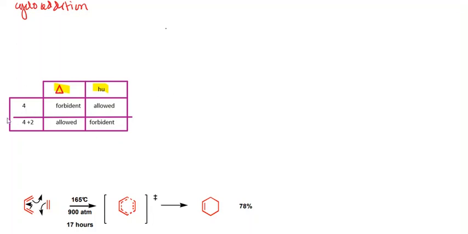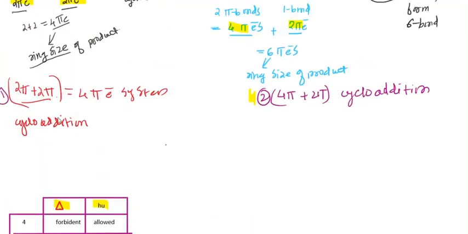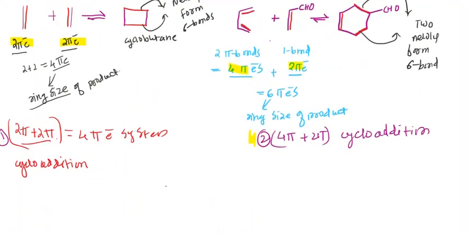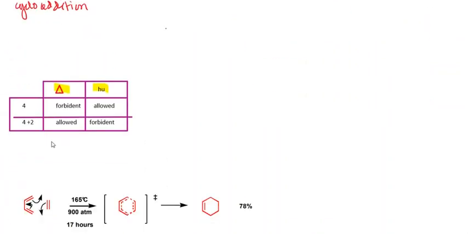As we saw earlier, the system should be 4 pi or 4 pi plus 2 pi. So there are two types of system, the 4 pi system or the 4 plus 2 pi system. Now if you consider a 4 pi electron system, suppose this type of molecule is going to react. This is a 2 pi plus 2 pi system, so it is a 4 pi system. Now look at the 4 pi system.